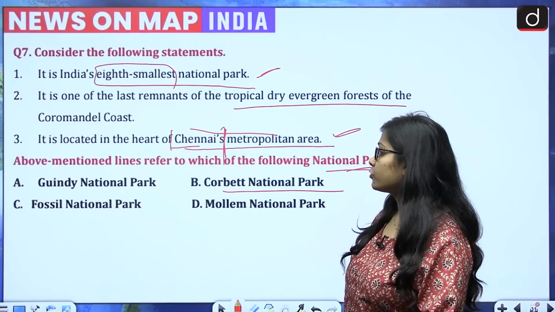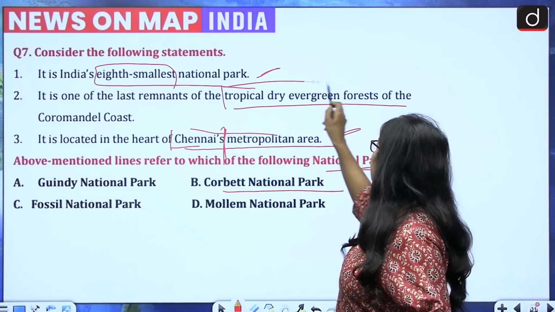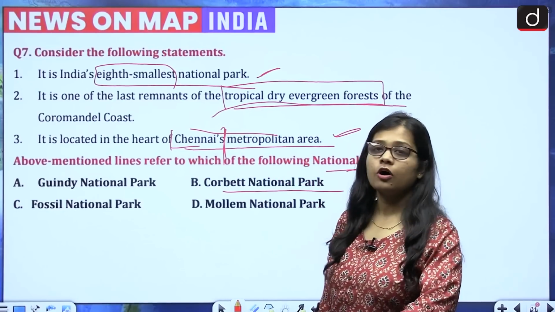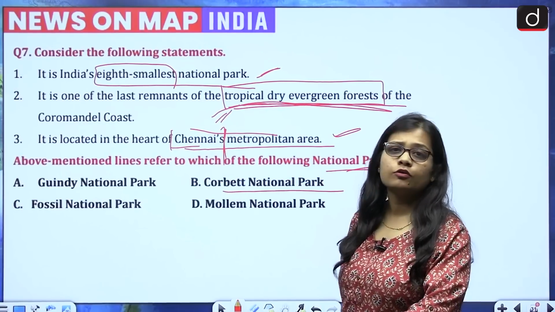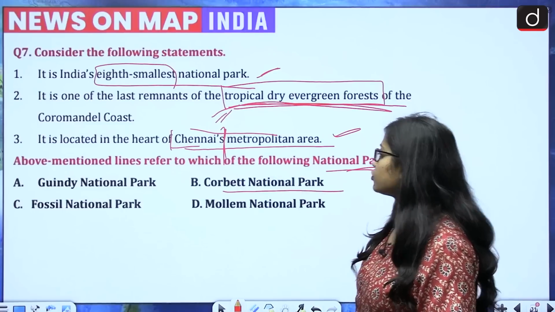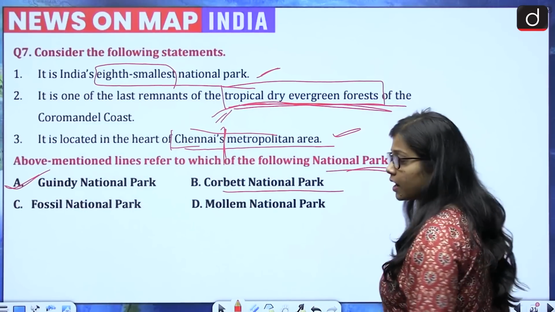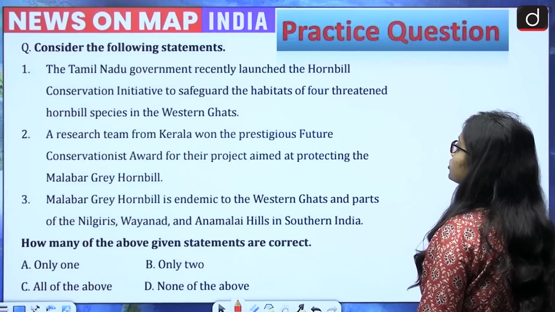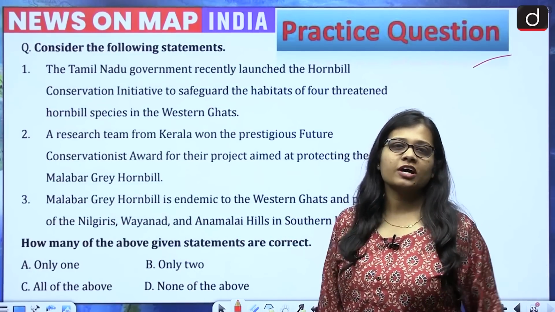And one of the facts is that it is one of the last remnants of the tropical dry evergreen forest of the Coromandel coast. Tropical dry evergreen forest. So the correct answer for this becomes option A, that is the Guindy National Park. Now coming on to the next question, and this is a practice question, and like always, you people will give me the answer in the comments below.